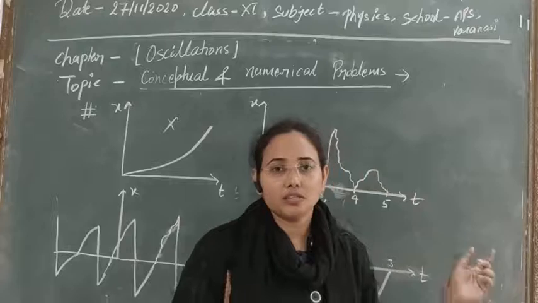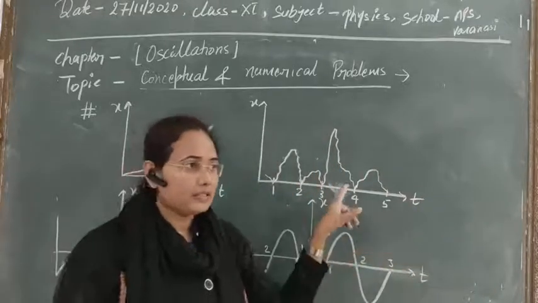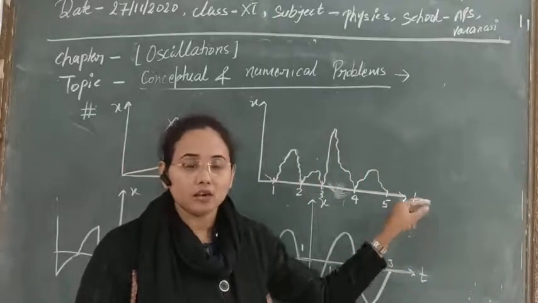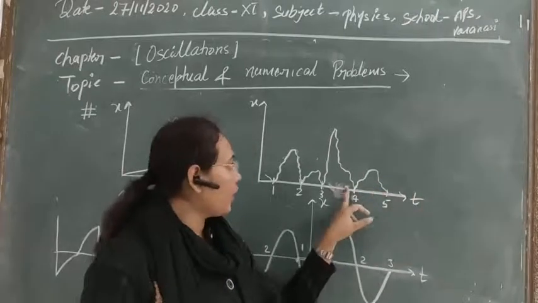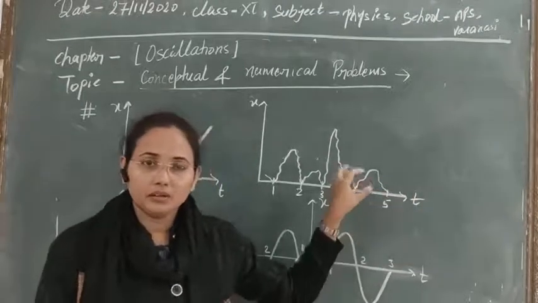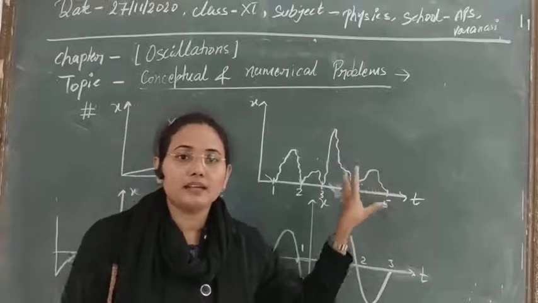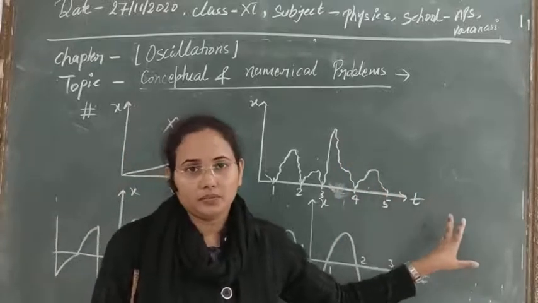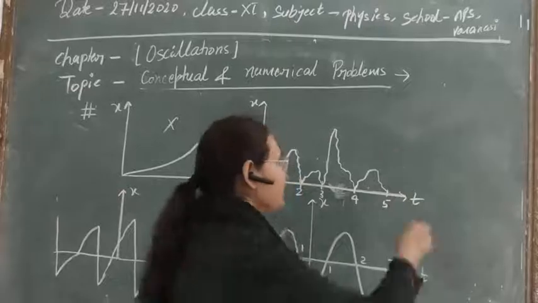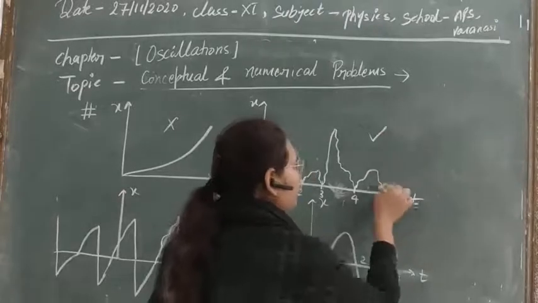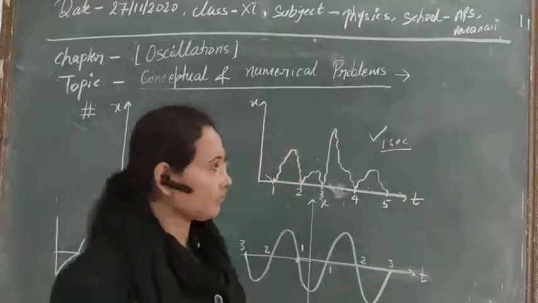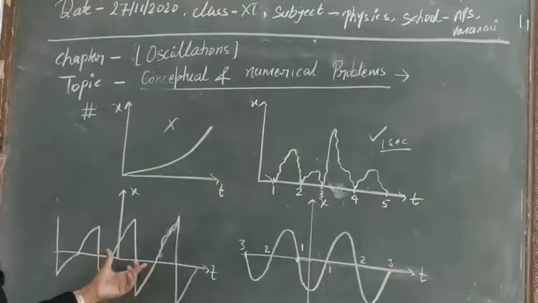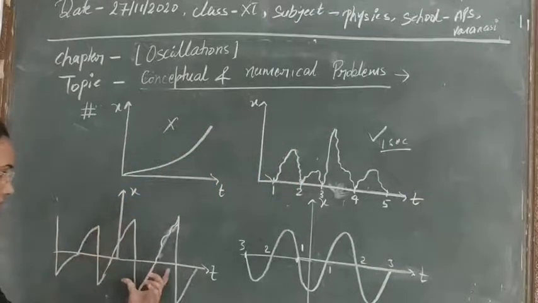So in 1 second it is repeating its path again and again. This motion is periodic motion, as its time period is constant and finite, and equal for all the closed motions it takes. Clear? So this is periodic motion, and its period of oscillation is 1 second. The next problem is the third case.